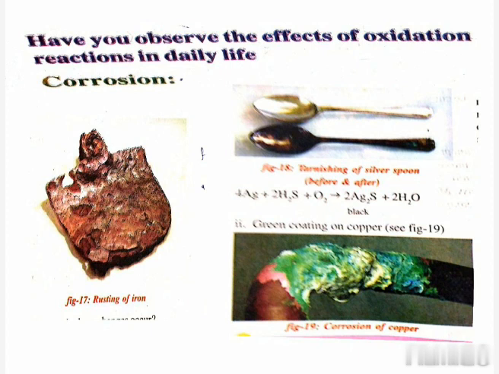Why? Because the iron is combining with the oxygen and water vapor present in the atmosphere, forming a brown colored layer. So that's why it is changing into brown color. This process is called rusting of iron.